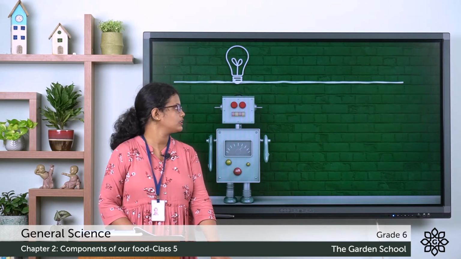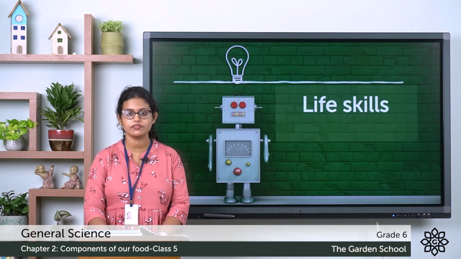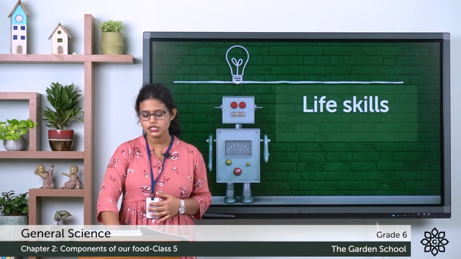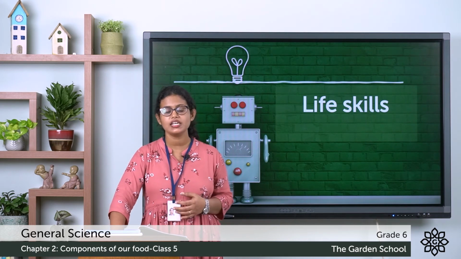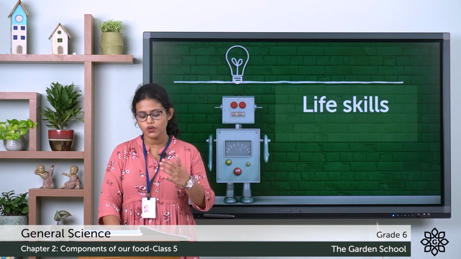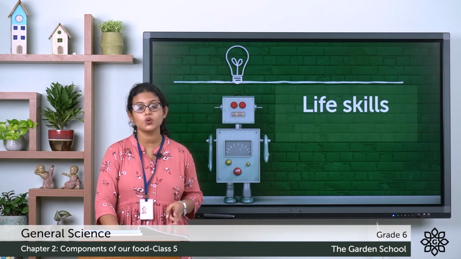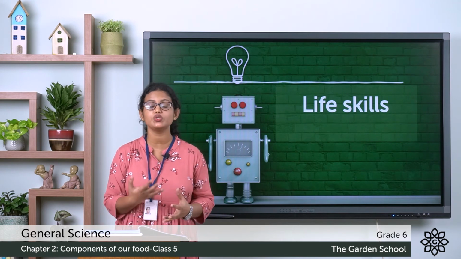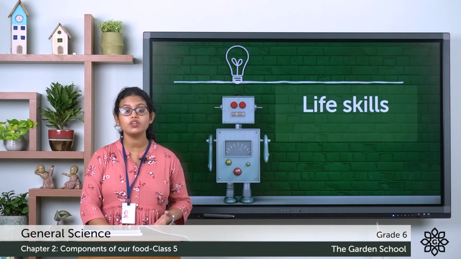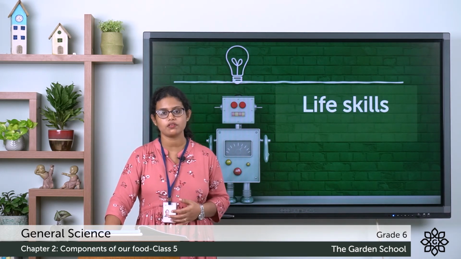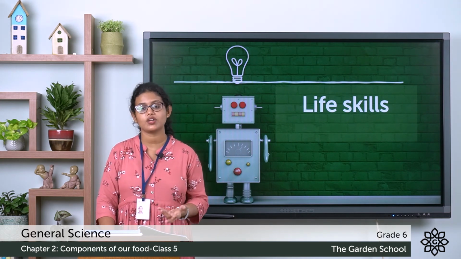So moving to the next, that is life skills. In page number 21, it is given. The first one is, breakfast is an important meal of the day. So we have 3 different meals and all meals are very important. And one most important meal is breakfast. Then the second one is, eat slowly and chew your food well. So you have to chew your food properly. That helps in digestion. Then, have every meal at proper time and at the same time every day. So you should not skip any of the meals. You should have your meals at the right time.